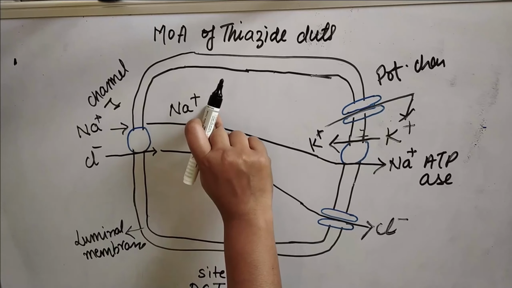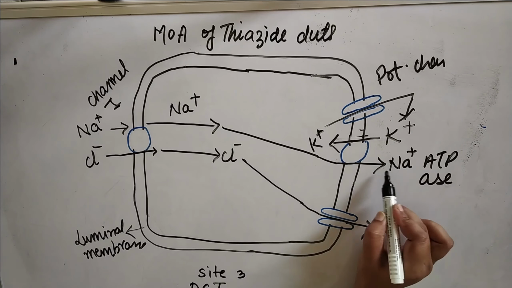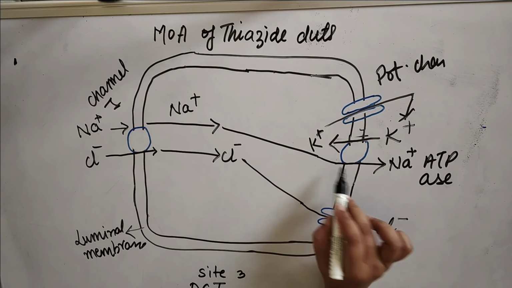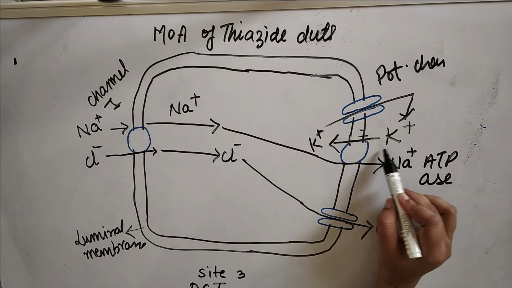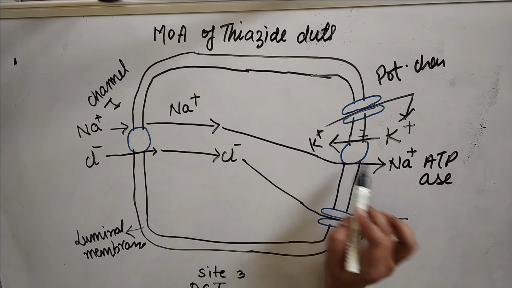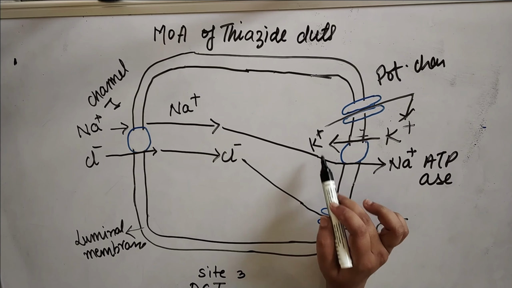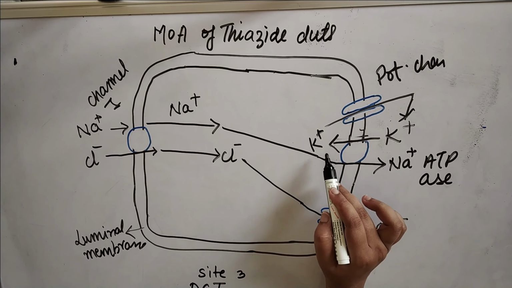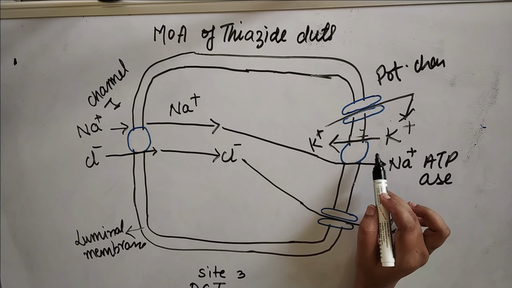Sodium, which enters inside the DCT, will go outside from this sodium potassium ATPase channel. The amount of sodium which goes outside the nephron, the same amount of potassium will enter through this channel to maintain the balance between these ions, to maintain the electrical potential and the osmotic pressure.